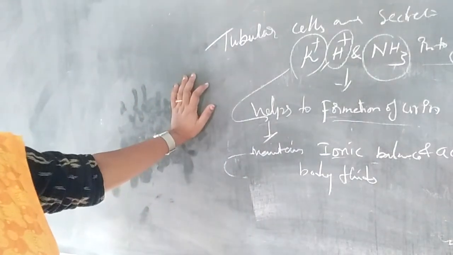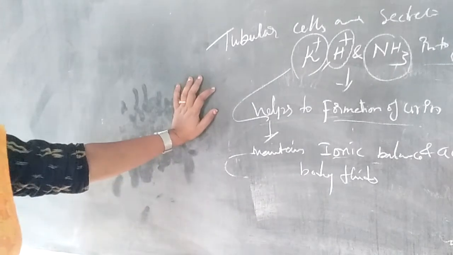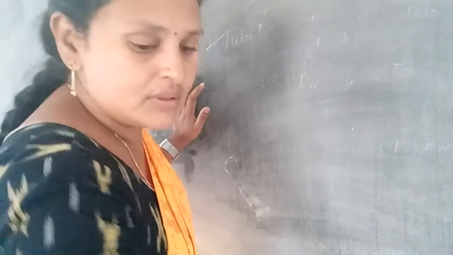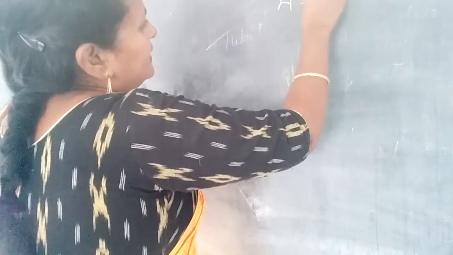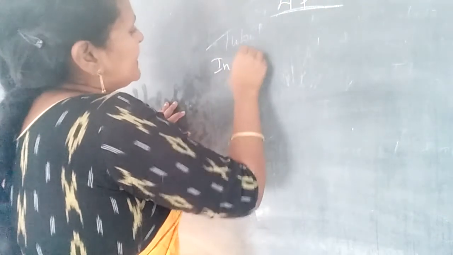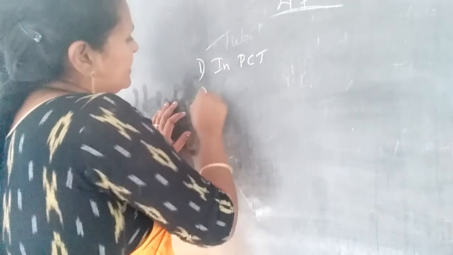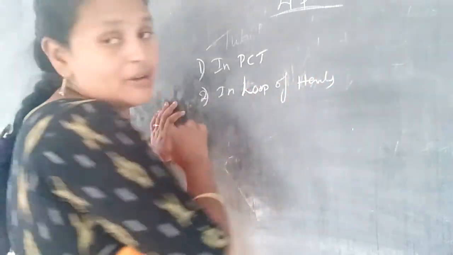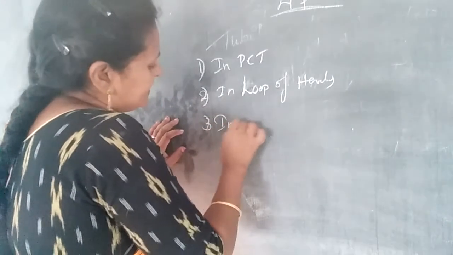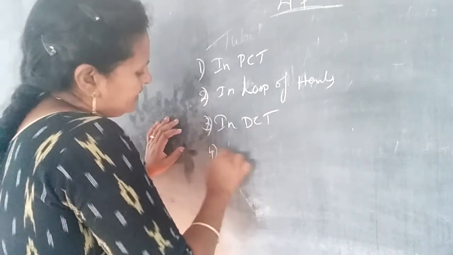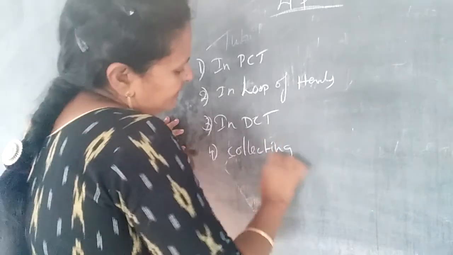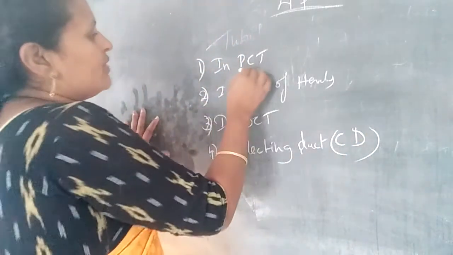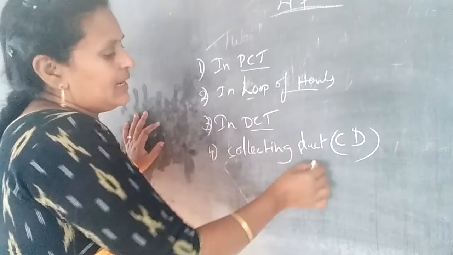Reabsorption capacity is mainly categorized into four parts. The first one is the PCT, the second is the loop of Henle, the third is the DCT, and the fourth is the collecting duct, CD.